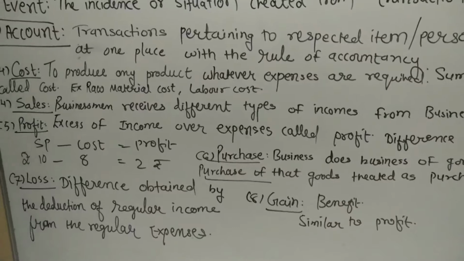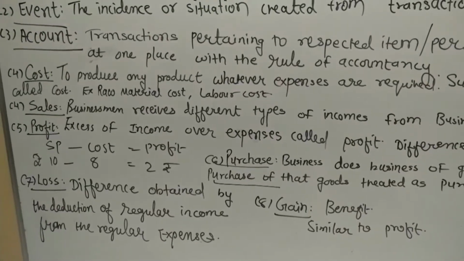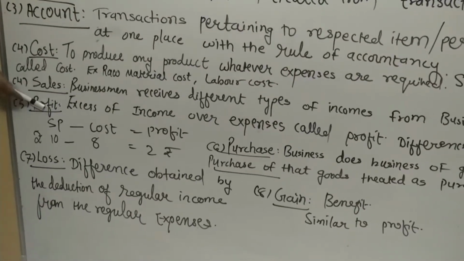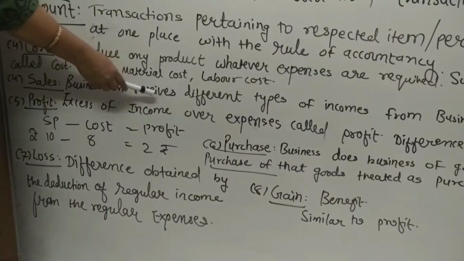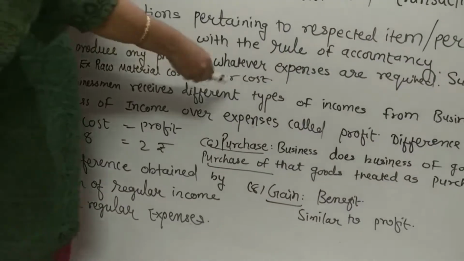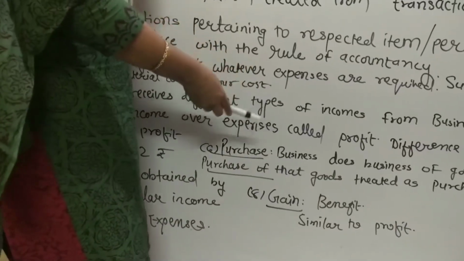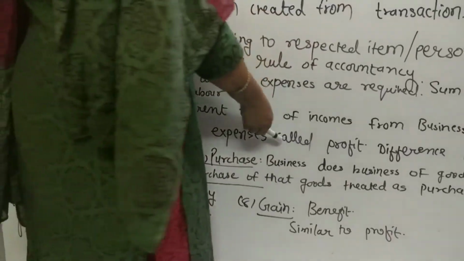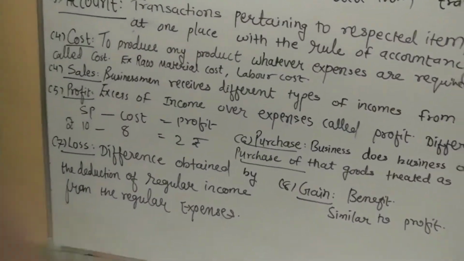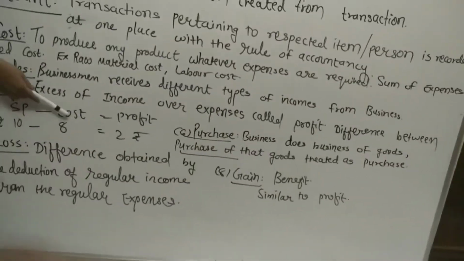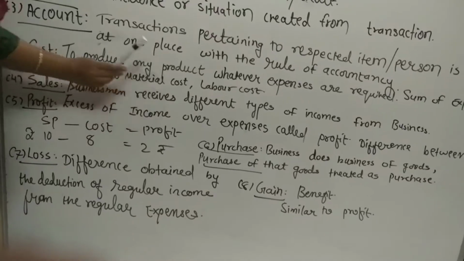So when these goods, items, raw materials go out, it earns income. That is called sales. Next one is, what is profit? The excess of the income over the expenses. You are earning 10,000 and your expenses are 8,000. So that 2,000 rupees is called profit. So can I say that the difference between selling price and cost price is called profit.